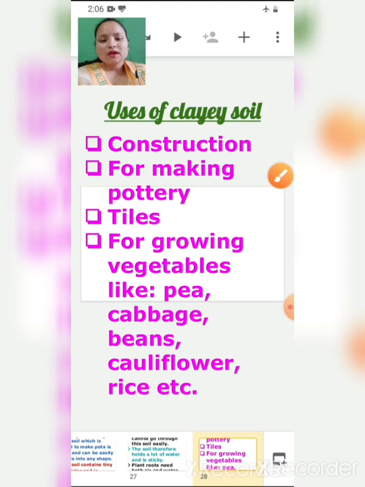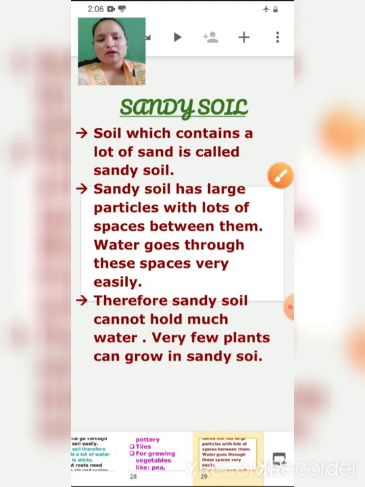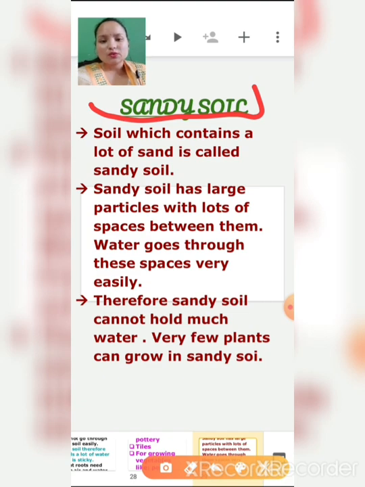Now let's see the second type of soil, sandy soil, the soil which contains a lot of sand. Children, I hope many of you have been to the beach, right? You have seen the sand there, and children also like to play with sand. They like to make castles, small houses and huts in sand. When you hold the sand, it is very loose and flows from the hand, right? So soil which contains a lot of sand is called sandy soil.